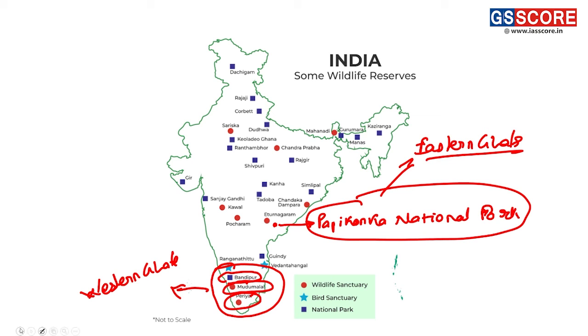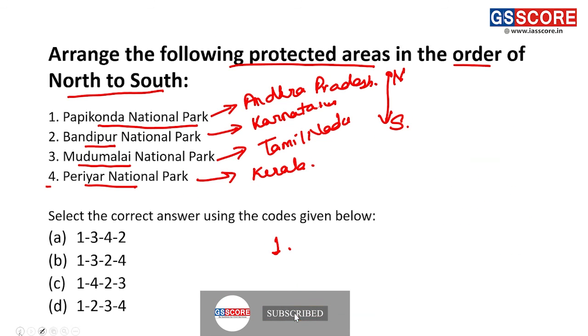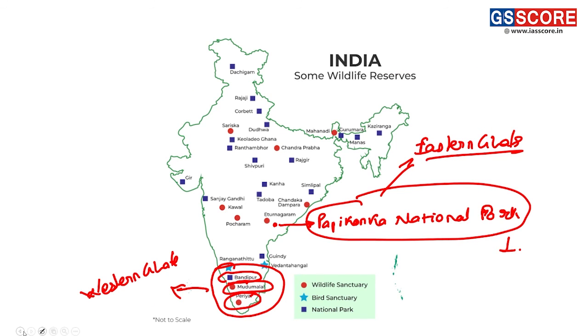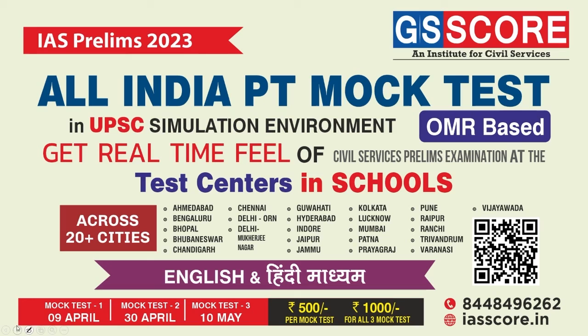Thus, looking at the statements here, we can see Papikonda is present towards the northern part, so it becomes 1. Then we have Bandipur as second. Next we have Mudumalai as third. And then we have Periyar as fourth. Thus, this is the alignment of these national parks from north to south. So the correct answer for this question is D, that is 1, 2, 3 and 4.